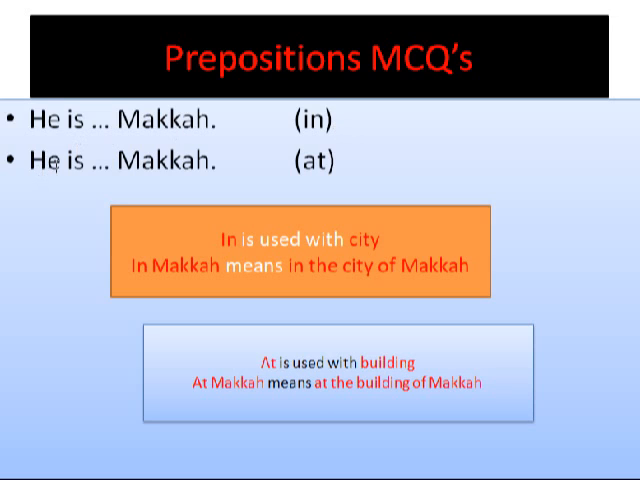And the second is he is at Makkah. At is used with a building. At means at the building of Makkah. He is at Makkah means at the building of Makkah. So both the sentences are correct. If we say he is in Makkah, it means he is in the city of Makkah. If we say he is at Makkah, it means he is at the building of Makkah.